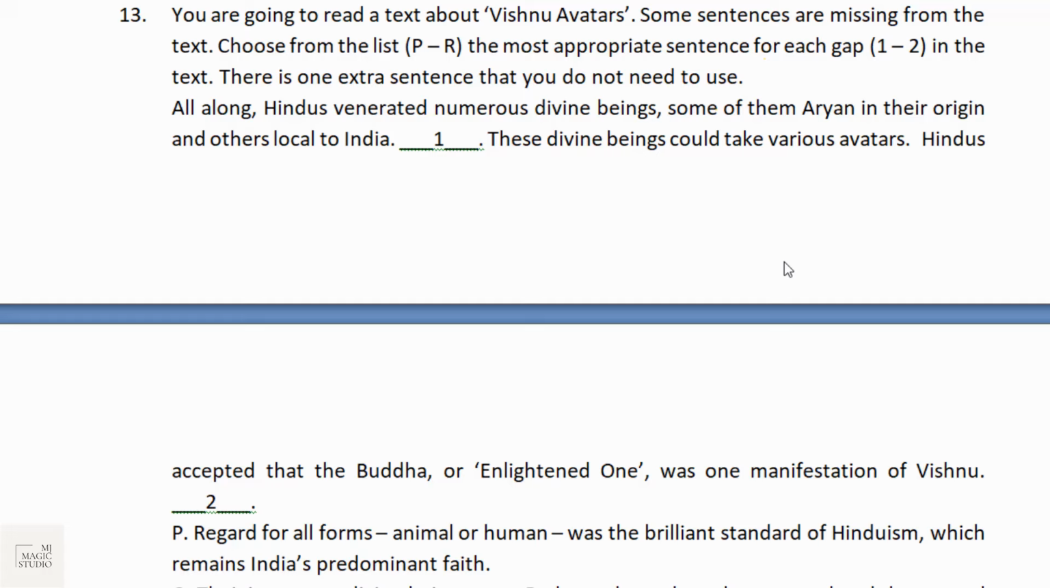Thirteen is again the same type, but in a different format. Here, instead of giving the first and the last statement, any two statements are missing from the paragraph. So it is also a complete the paragraph type of question, but here the first and last statement are not compulsorily given. Any 2 out of the 4 statements would be given. We need to identify the remaining 2. So that goes with question number 13.